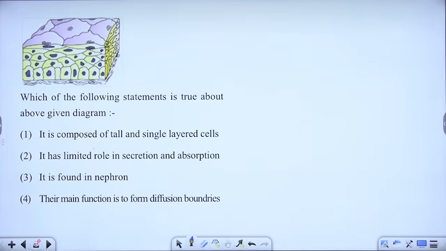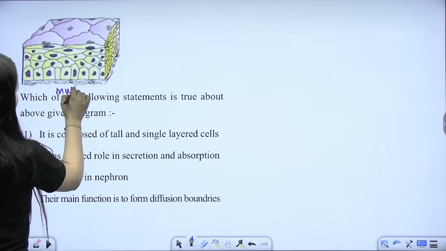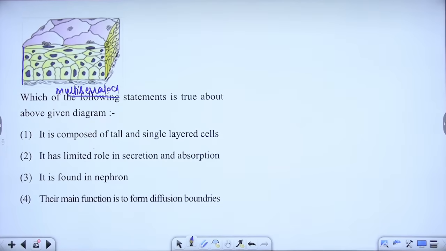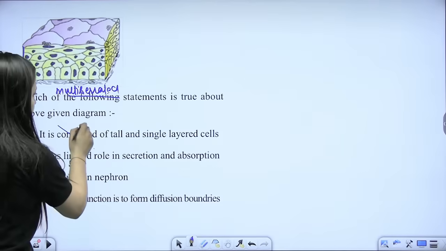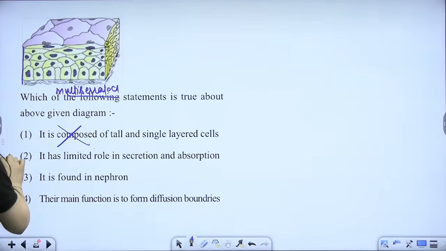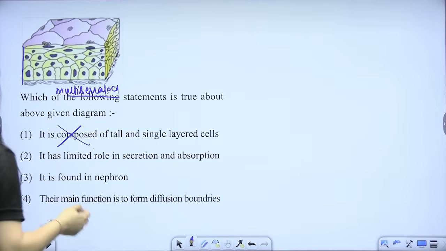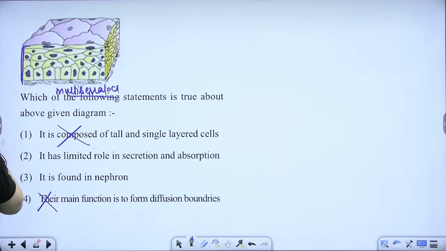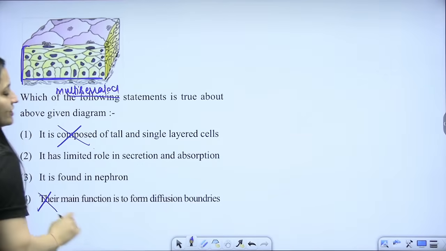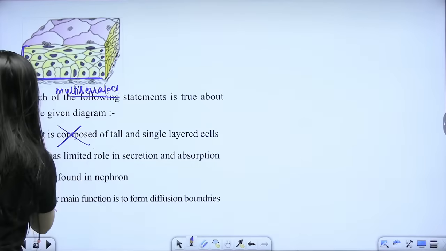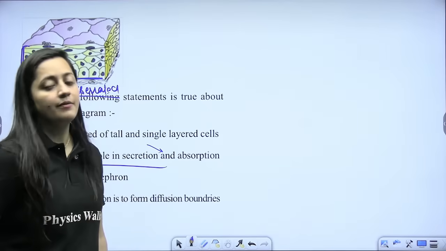So, which diagram is it? Don't you think it looks multi-layered? Multi-layered means stratified epithelium. If it is the multi-layered epithelium, you have to tell the true statement, not tall and single-layered cells. In the nephron, we know that the blood will get filtered and the exchange will be there. This type of epithelium cannot form the diffusion boundaries because there you need the single layer. It has limited role in secretion and absorption. So multi-layered epithelium will provide the protection and all.